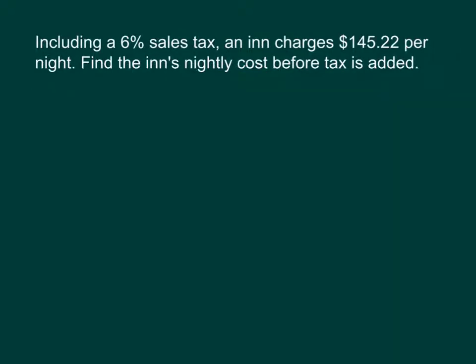Next up, including a 6% sales tax, an inn charges $145.22 per night. Find the inn's nightly cost before taxes added. So we're looking for the cost before taxes added. So it starts in the beginning at X, and then we're going to add a 6% sales tax.